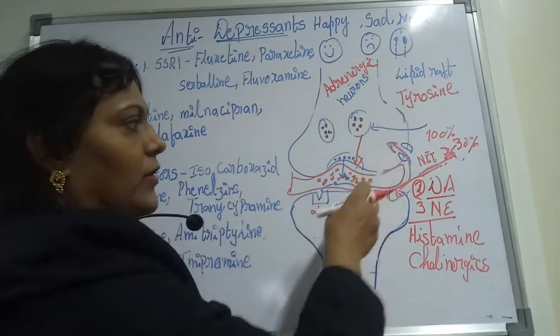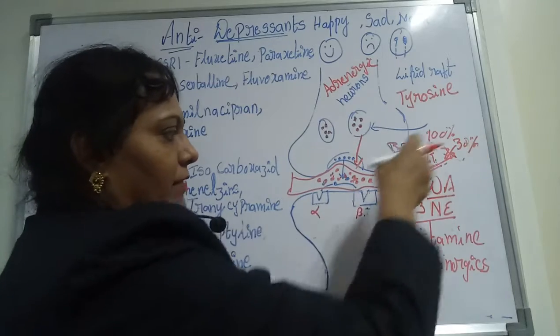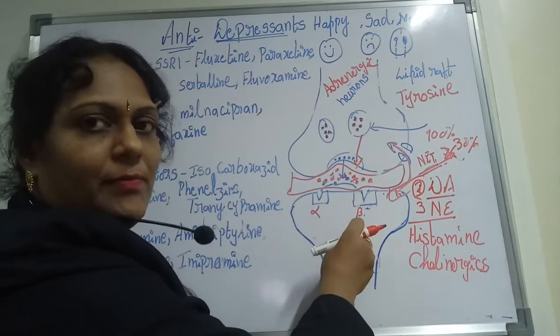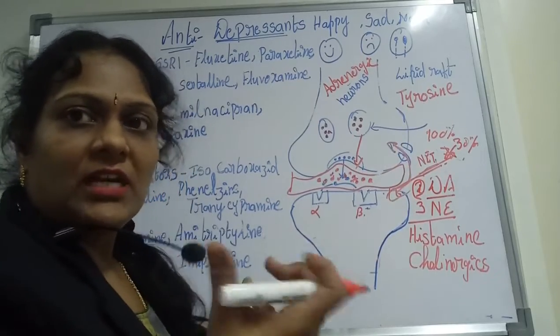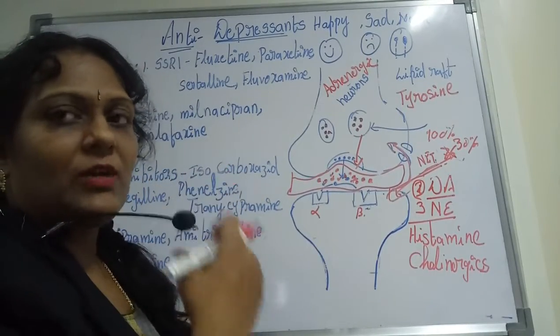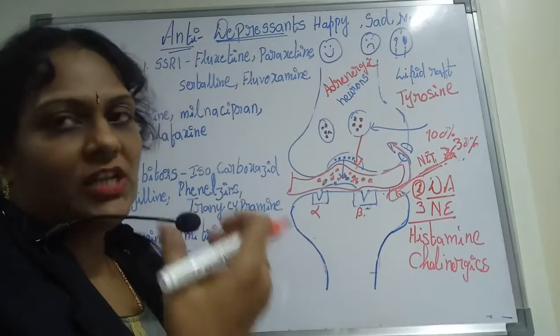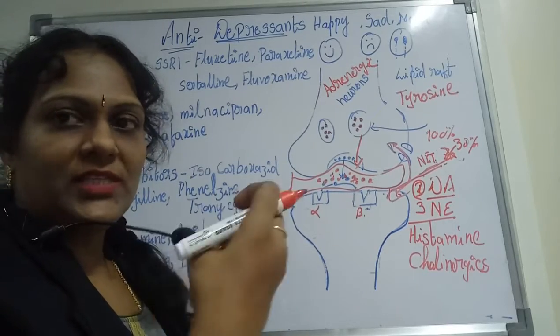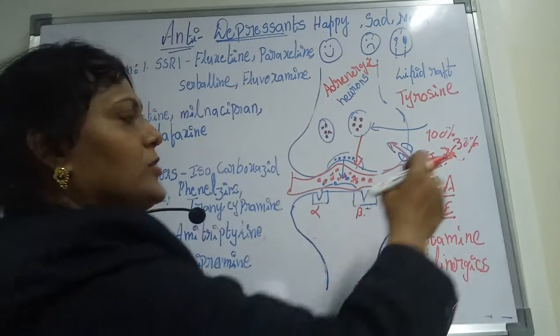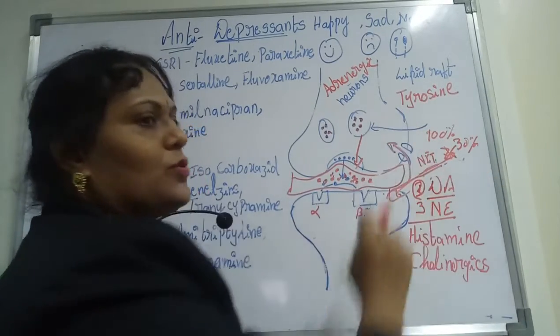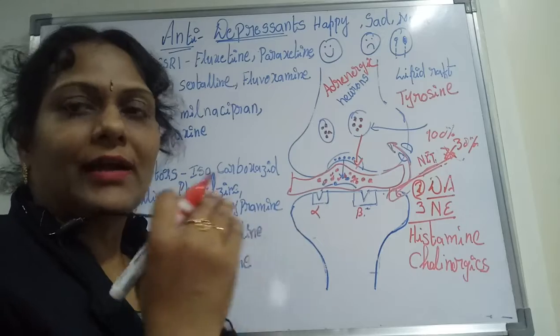So the concept is that out of the 100%, 70% will have to strike onto the alpha and beta receptors, and 30% has to go back to the synaptic vesicles for the conservation of your synaptic vesicles. Why? Because in an emergency we can use this 30% for the control of depression.